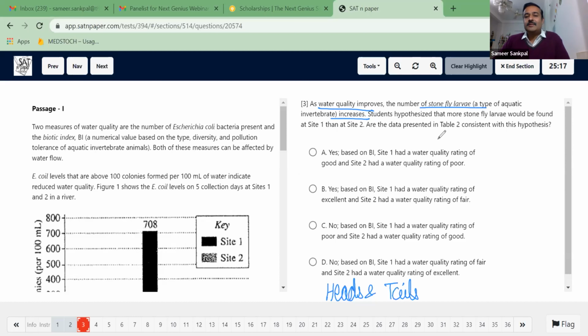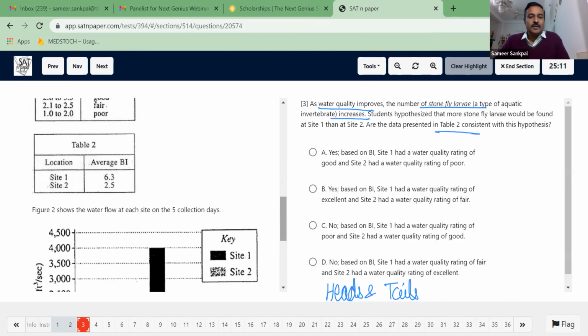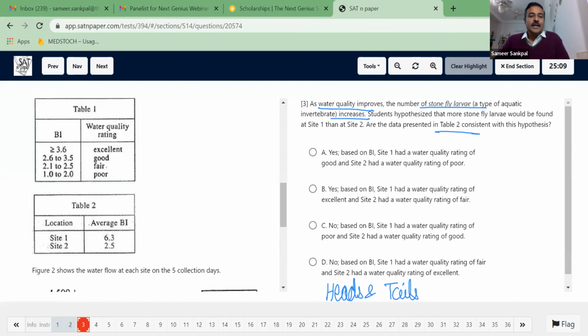Now, what are my locators? Table 2 is the locator which I need to follow. I look at table 2, oh, this is here, table 2. It is telling me that site 1 has average BI of 6.3 and site 2 has average BI of 2.5.